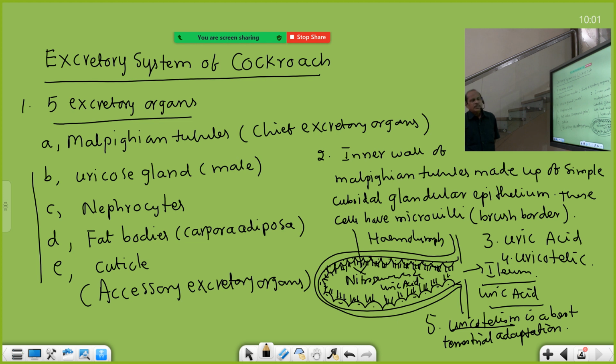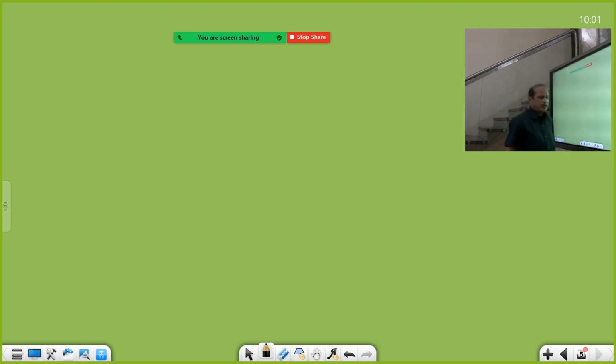So this is about the excretory system of cockroach. Now let us go to the nervous system of cockroach.